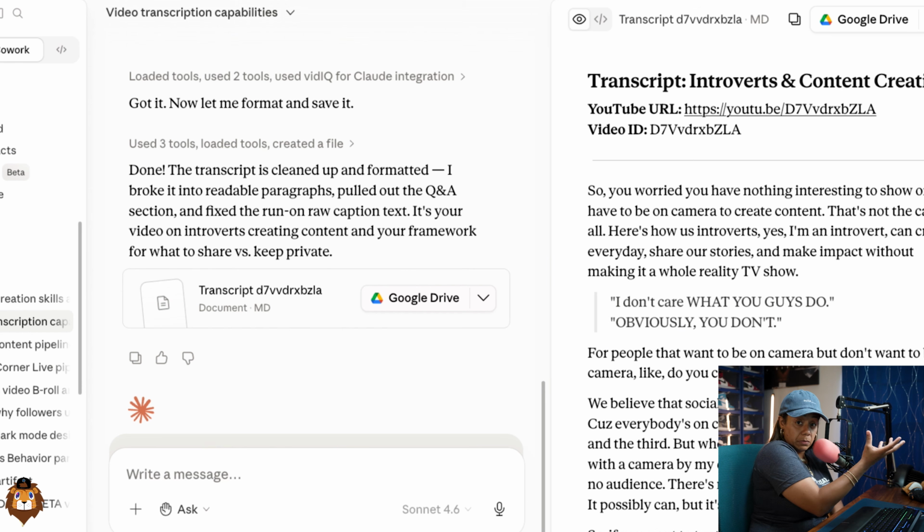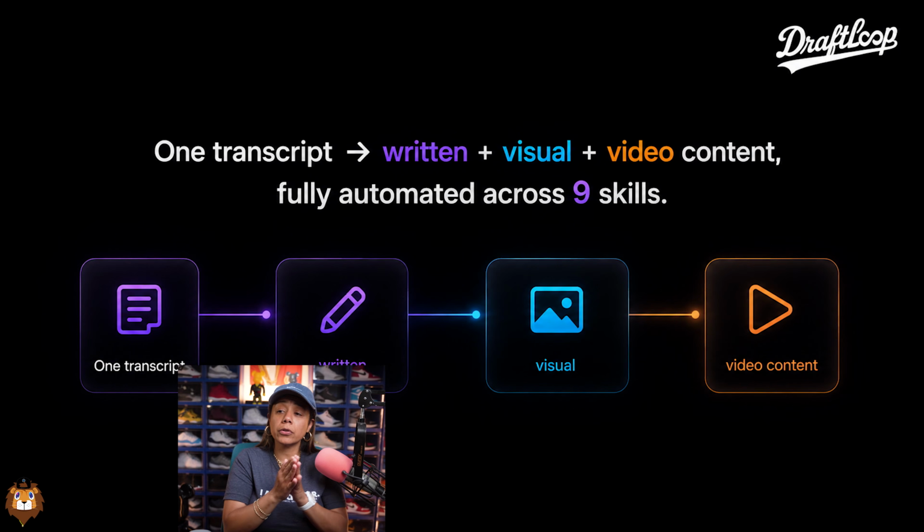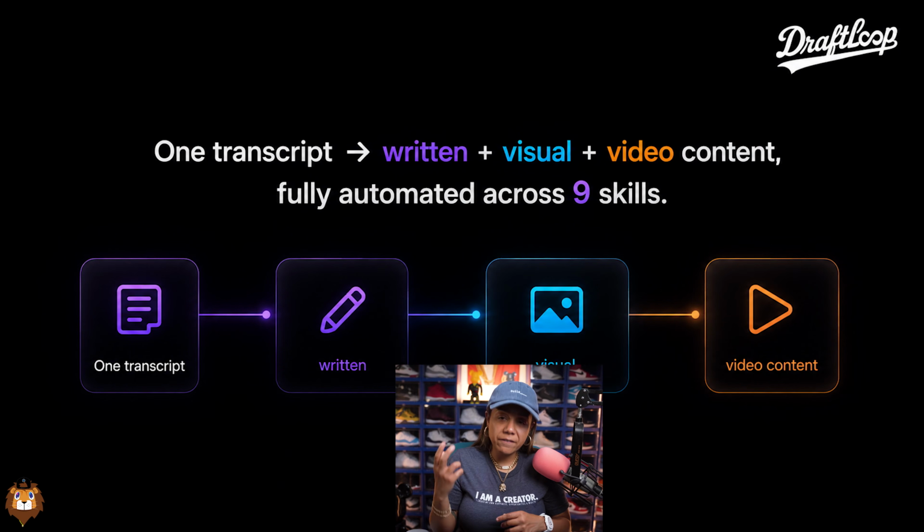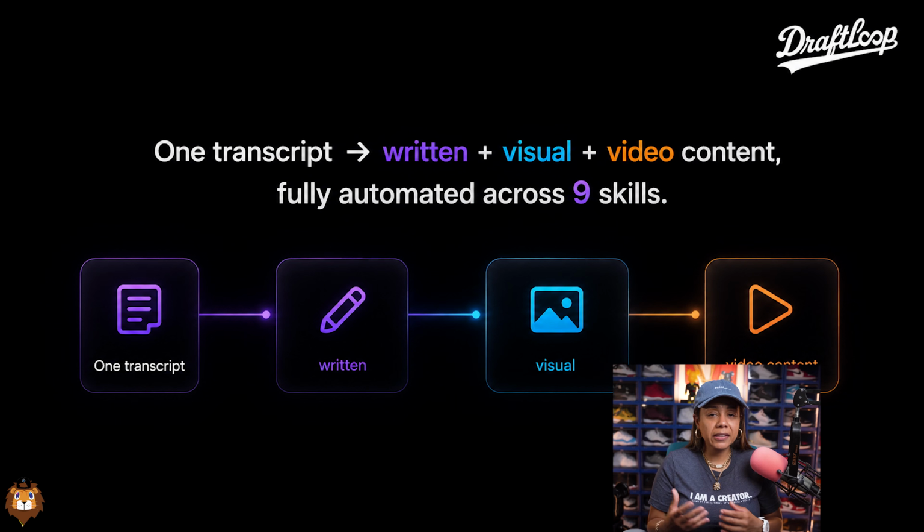Now that we have the input to run this, now let's build out the system. Now, what we are about to create is what I call DraftLoop, where you're taking your videos, your journal entries, your meetings, and you're turning it into a draft machine, where the transcript is now turned into written, visual, and video content automatically inside of Cowork.